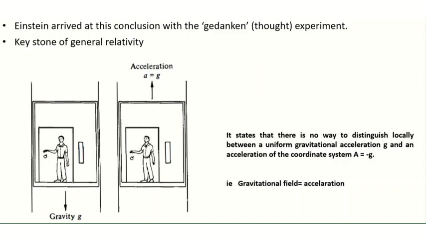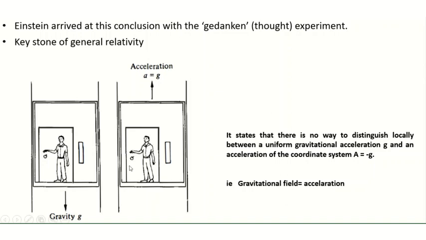So we can consider two situations, as we told in the introduction. Case A is a man holding an apple in his hand in an elevator at rest, and there is a gravitational field g downwards. He puts down the apple and it falls with an acceleration equal to g.